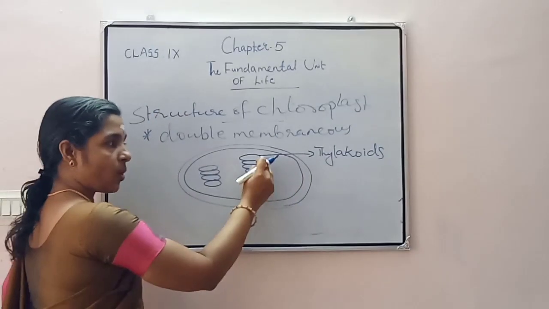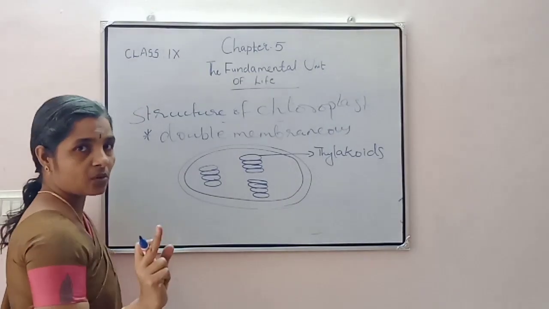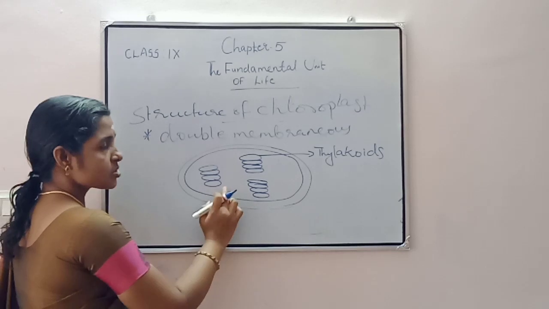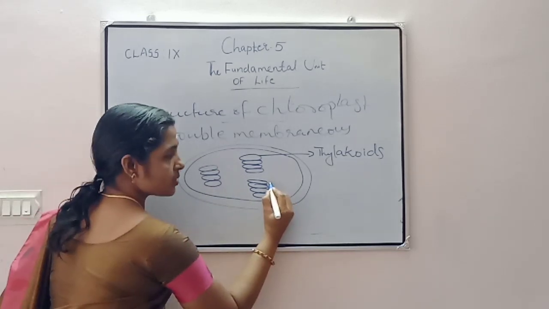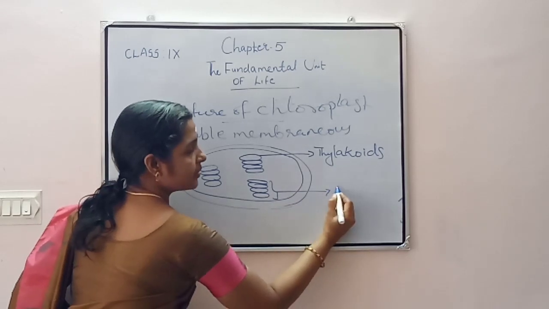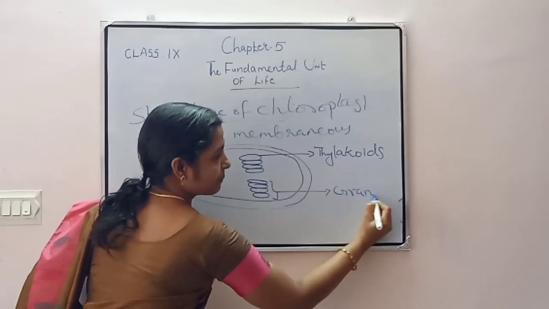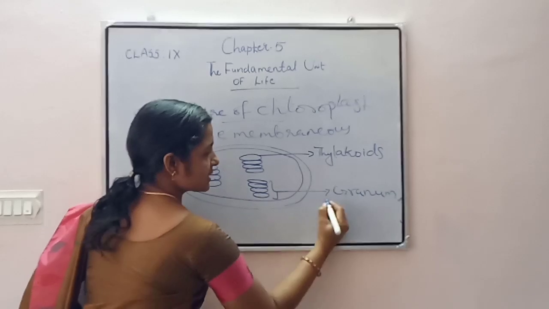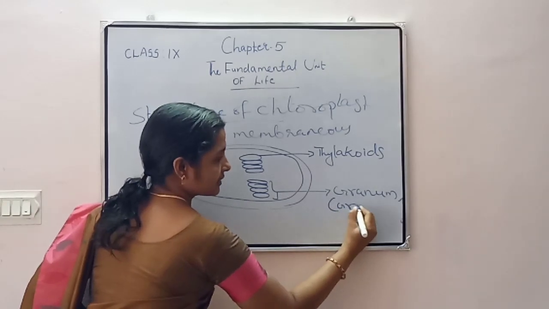Each coin-like structure is known as a thylakoid, and one stalk of thylakoids is known as a granum, and its plural is grana.